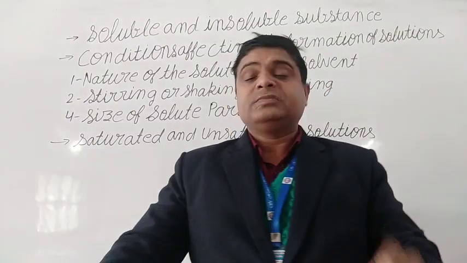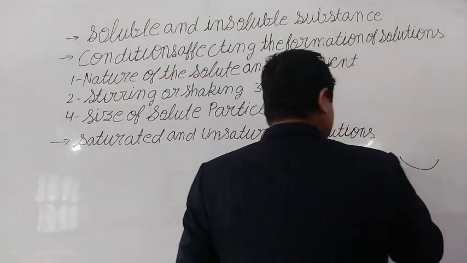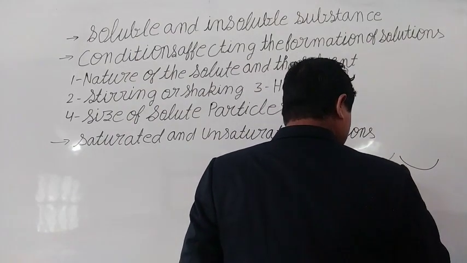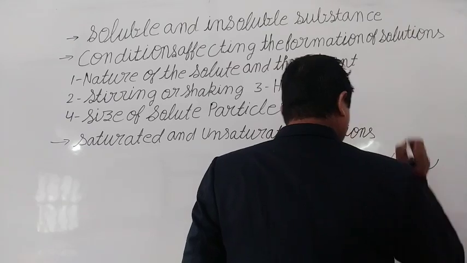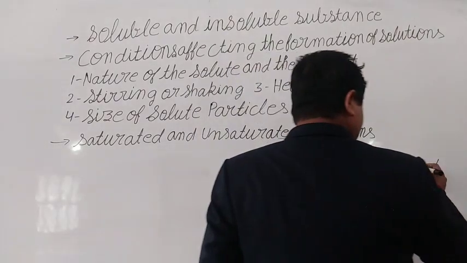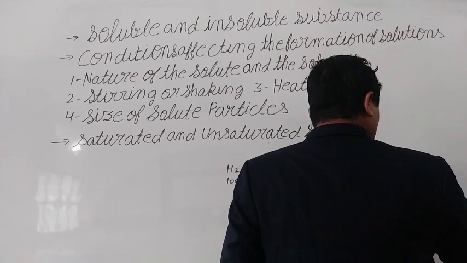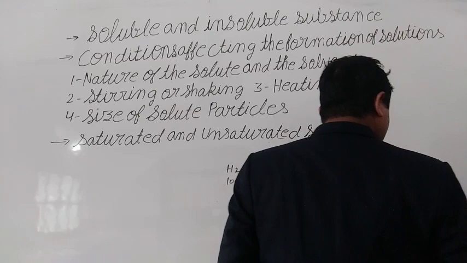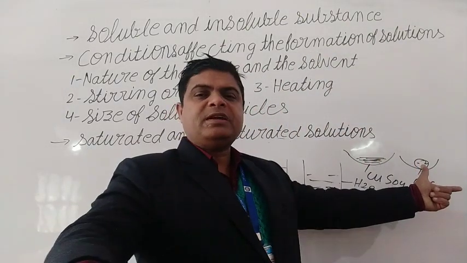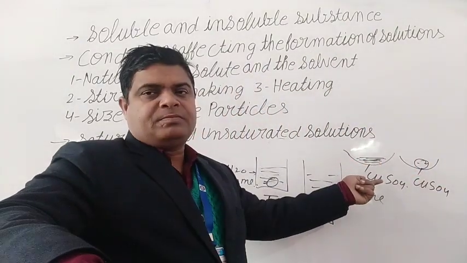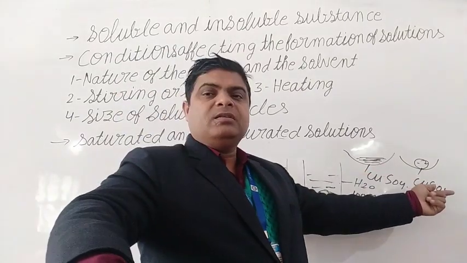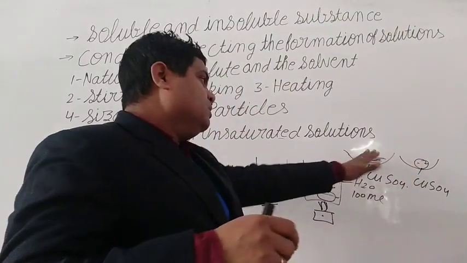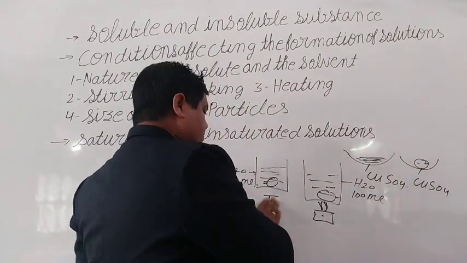Solute and their size. First you take the copper sulfate. You know copper sulfate? CuSO4, powder form. And the second, you take a piece of copper sulfate. Both are copper sulfate, but the first is the powder form, the second one is the solid form, big size. And you take both copper sulfates in the two beakers.